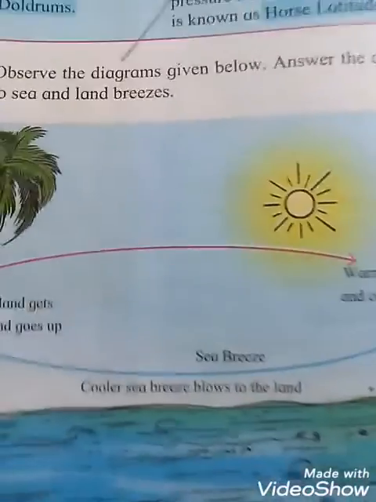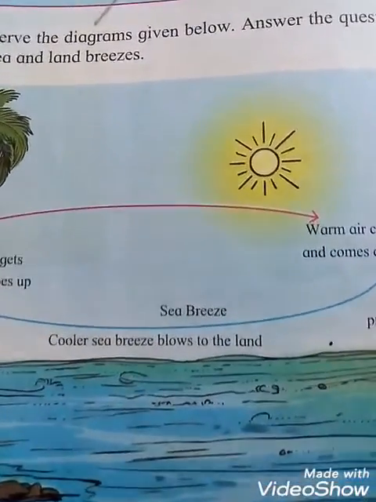Next one, describe the winds shown in figure 5.5a. See the picture 5.5a, which figure is there, students? That is a sea breeze. The next one is, compare figures 5.5a and 5.5b with reference to temperature, air pressure and winds. In figure 5.5a the temperature is higher on the land and the pressure is low, so winds blow from sea to land. In 5.5b the temperature is low on the land and the pressure is high, so winds blow from land to sea.